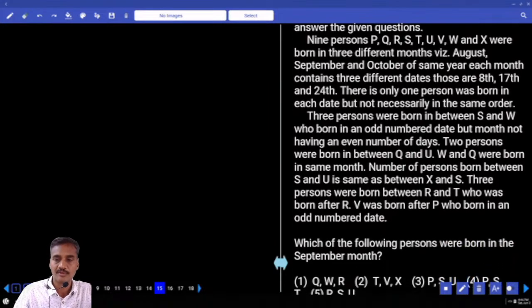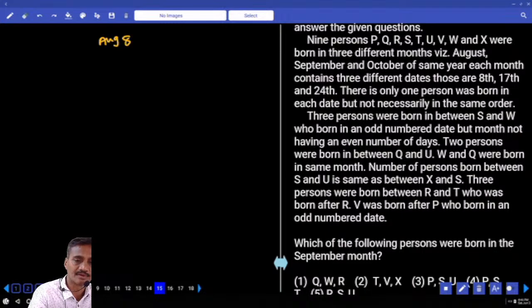9 persons born in 3 different months, August, September, October, and 3 different dates, 8th, 17th and 24th. Now what are the months we have? August 8, 17, 24, then September 8, 17, 24, and October 8, 17, 24.